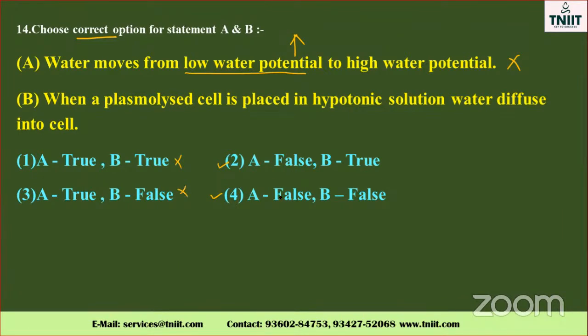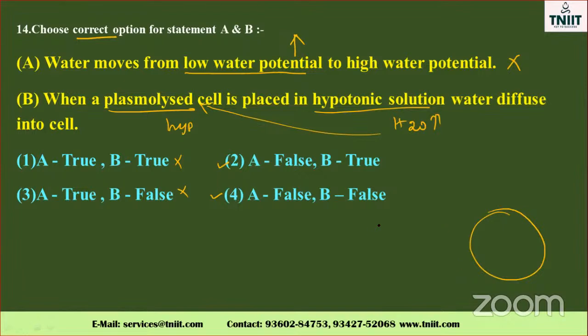A is false. Okay. When a plasmolysed cell is placed in a hypotonic solution, water diffuses into the cell. What is the meaning of hypotonic solution? Water content will be high. The cell is placed in water, and water diffuses into the plasmolysed cell. So which one is the correct option, my dear? The second one is the correct option.